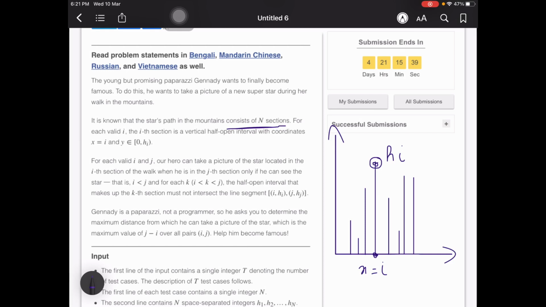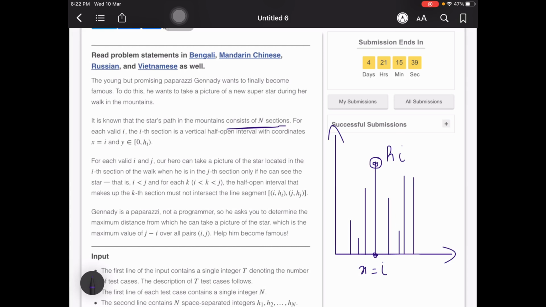So for each valid i and j, our hero can take a picture. Now this is the question: when will paparazzi Genady be able to take a picture of the star? He'll be able to take a picture of the star located in the ith section of the walk when he is in the jth section, only if he can see the star.